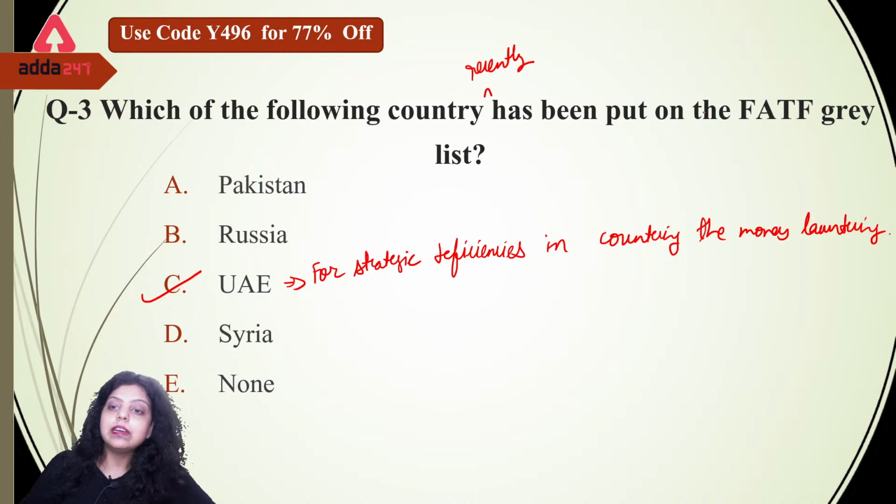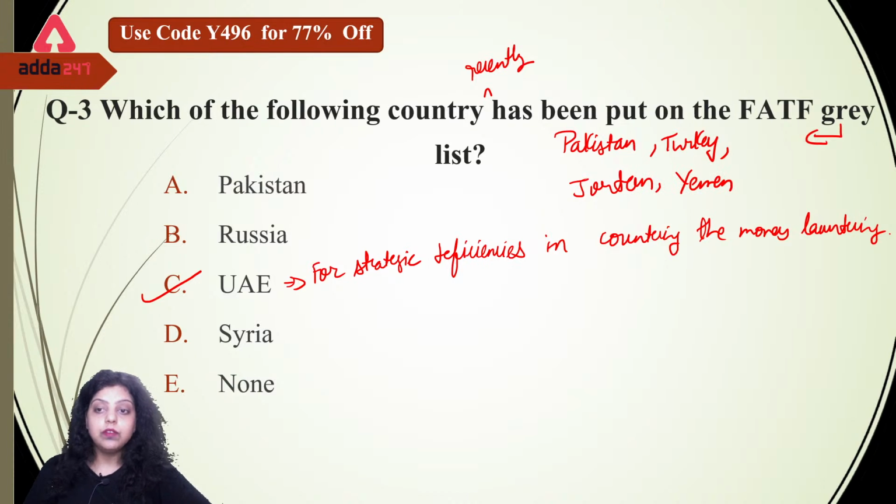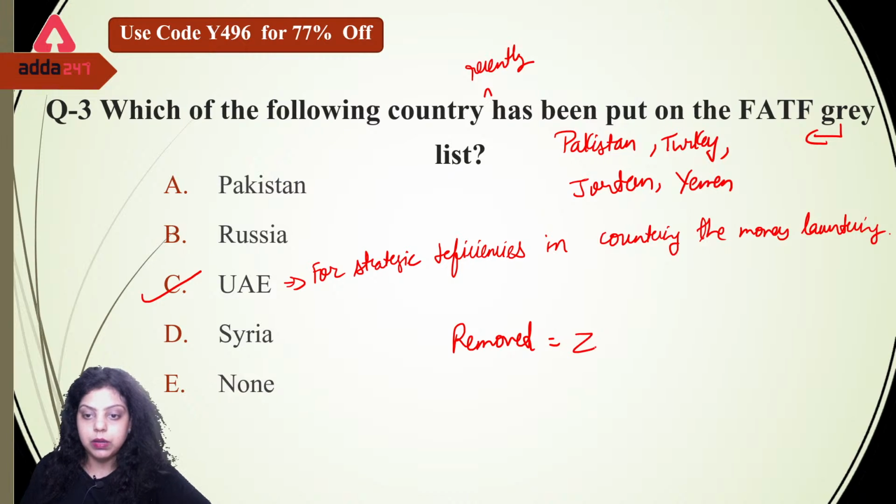Now, who are the other countries in the grey list of the FATF? Pakistan is already in the list. Pakistan remains on the grey list of the FATF. Apart from Pakistan, we have Turkey in the grey list. Apart from these two countries, we have Jordan and also Yemen. So these are the 5 countries recently in the grey list of FATF. And which country was recently removed from the FATF grey list? It is Zimbabwe.